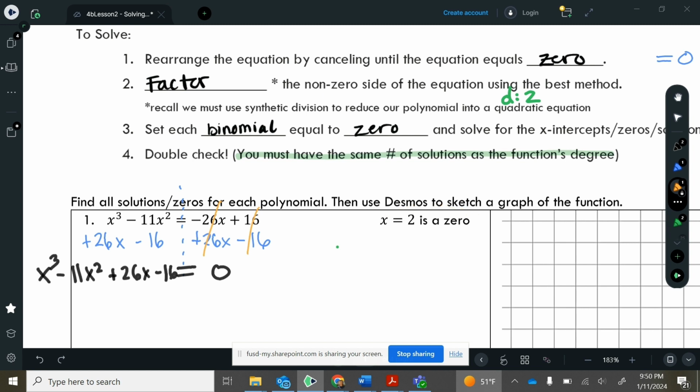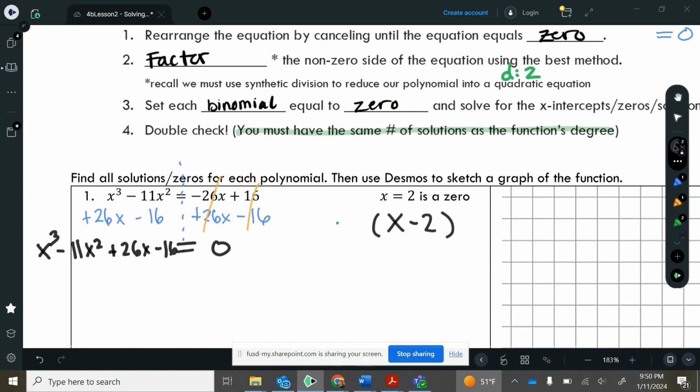Remember, those mean the same thing. What I do want to make sure that we understand here is that this means we're going to have a factor. So we're going to have a binomial factor of this polynomial, and it's going to look like this. The sign is going to change. So if x equals positive 2 is a solution, then x minus 2 is a factor.